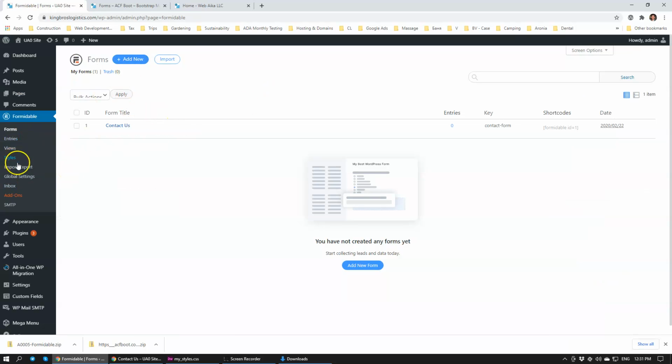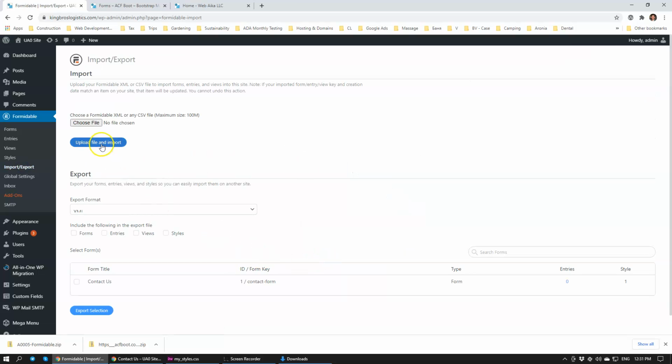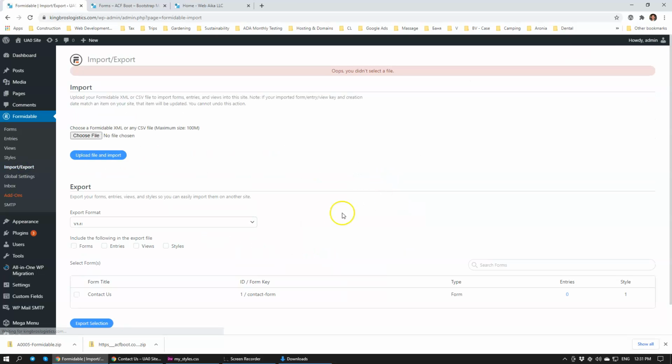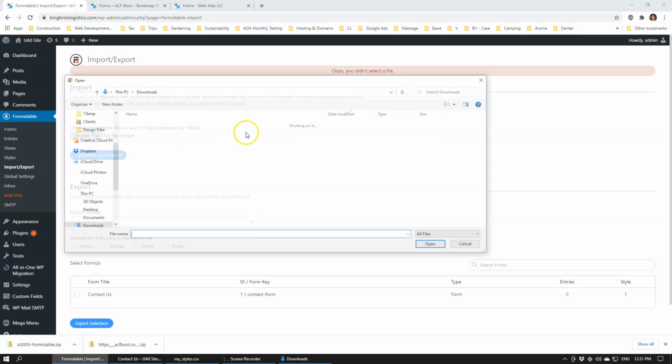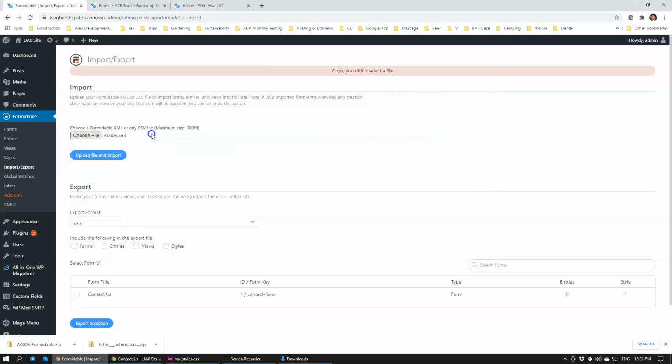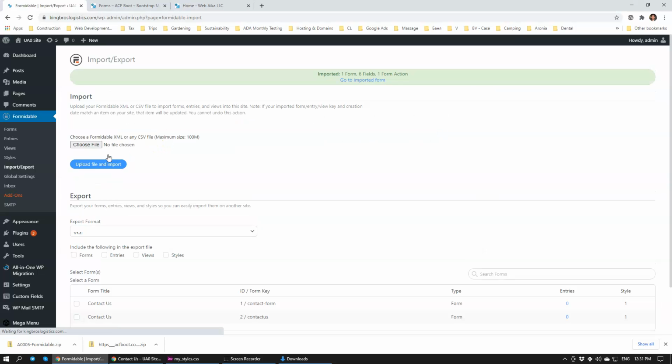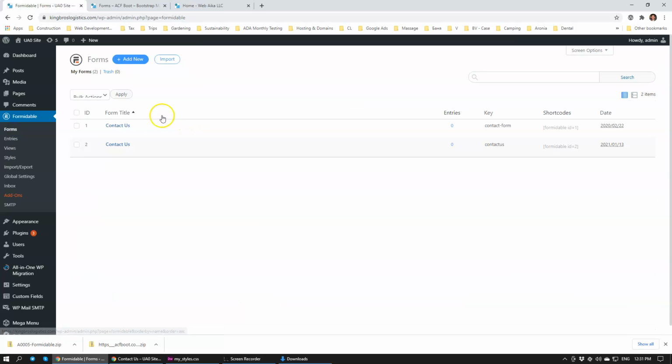We need to import the Formidable file, upload and import. Okay, we have imported it. Let's go to forms now. Let's make sure that this form is the correct form. Contact us.